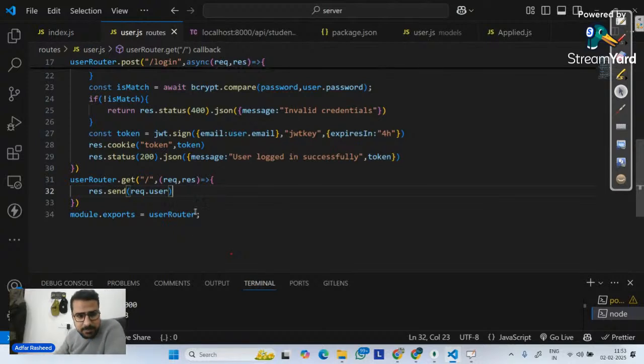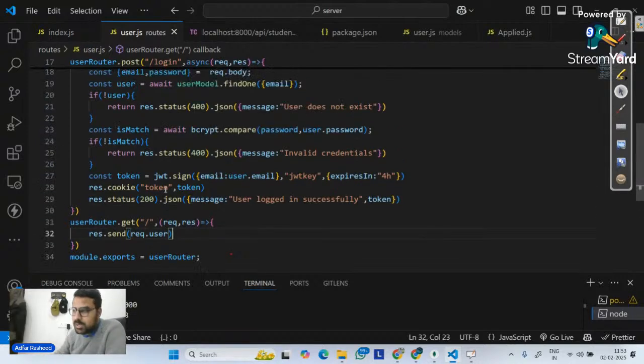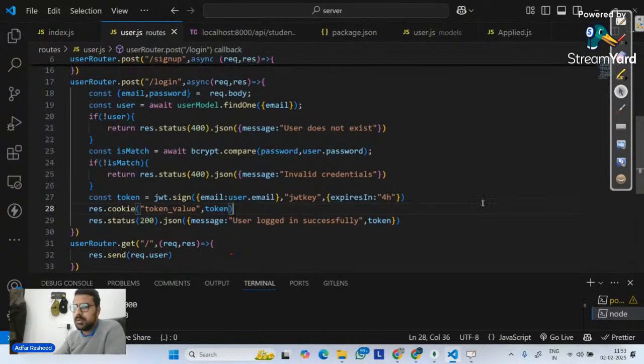So for that, as soon as I click on the login button from the front end, in a cookie, please create a key value pair with that token. Key name should be token value, like this, and the value is token. So at this point of time, I'm simply saying key value pair. Does it make any sense now?